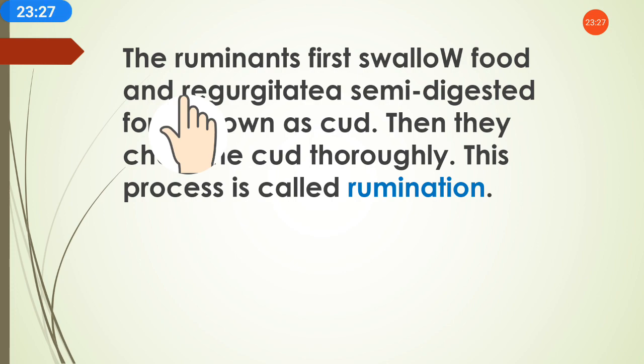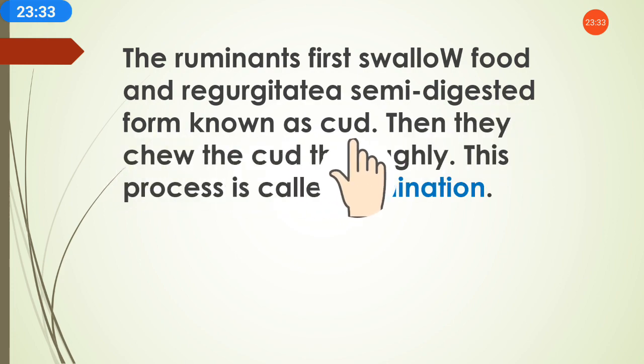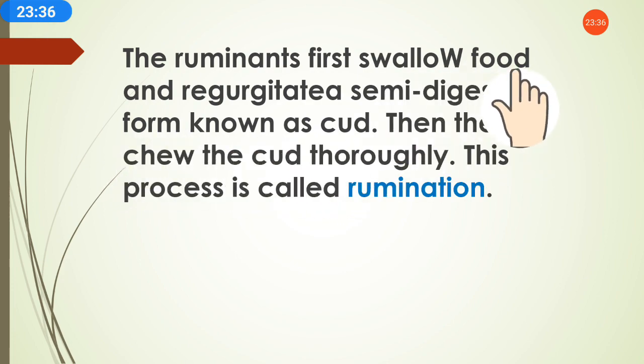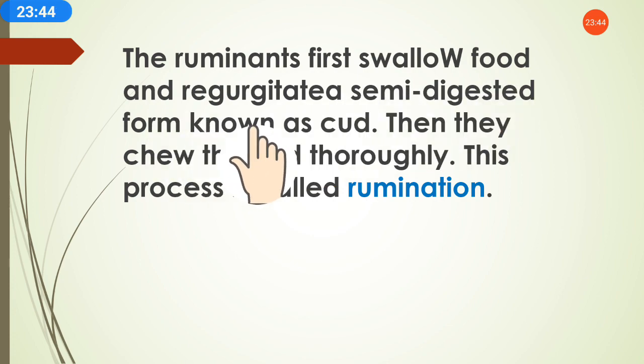The ruminants first swallow food and regurgitate semi-digested food known as cud. Means the ruminants first swallow the food and then regurgitate, that up and down movement makes the semi-digested food.